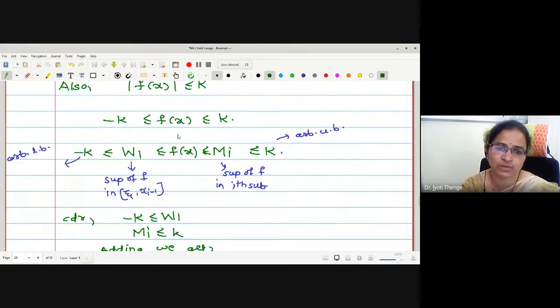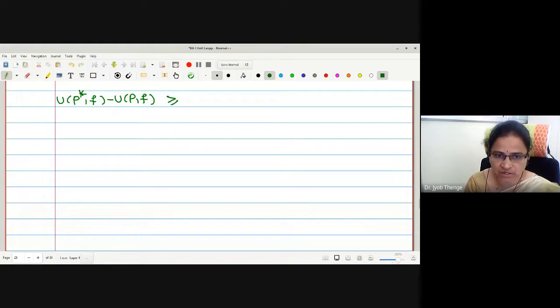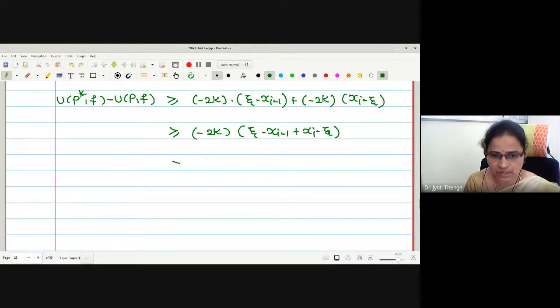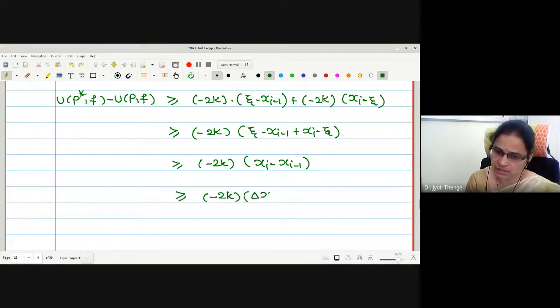Therefore, this equality becomes greater than or equal to minus 2k into zeta minus xi minus 1, added with minus 2k into xi minus zeta. Zeta minus xi minus 1 added with xi minus zeta, so zeta cancels. We remain with xi minus 1 minus 2k. This is delta xi.